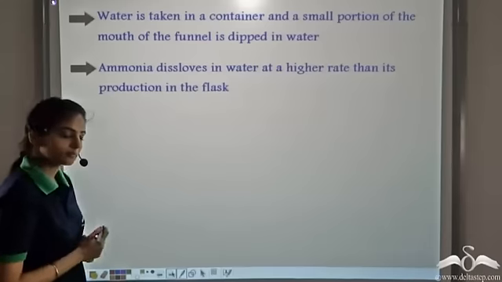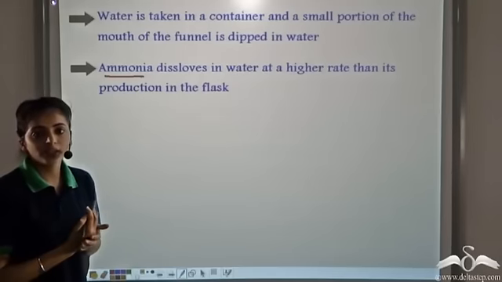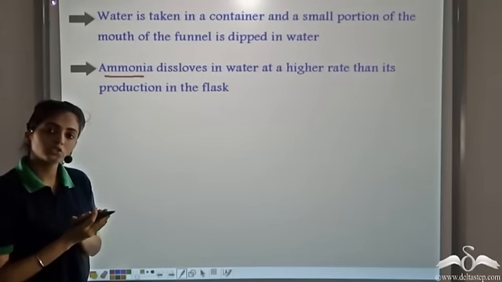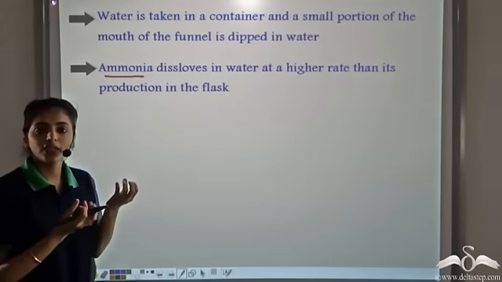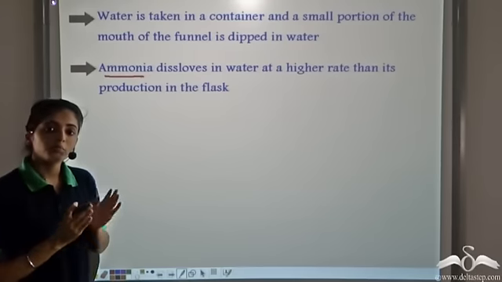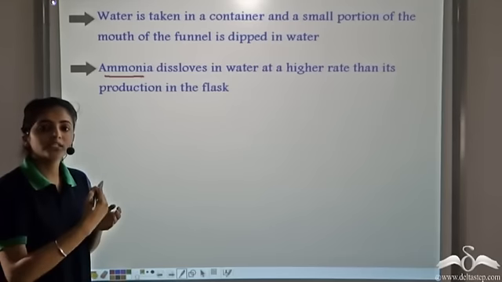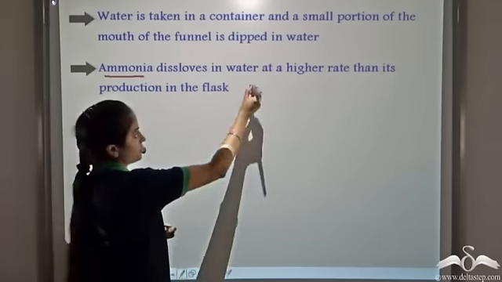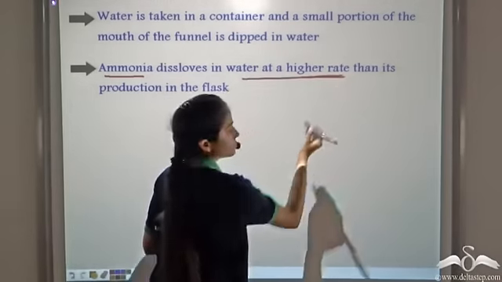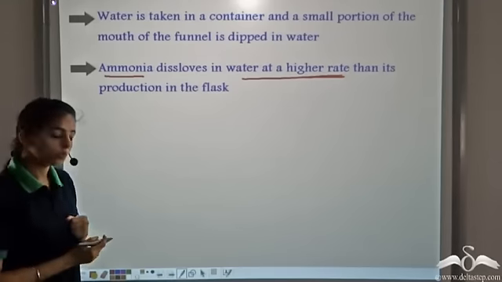Next, ammonia dissolves in water at a higher rate than which it is produced. Now in this case, the rate at which it is produced and dissolved is both high. But since the solubility of ammonia is very high in water, it gets dissolved at a very high rate. So now, since it is getting dissolved at a very high rate, what happens?